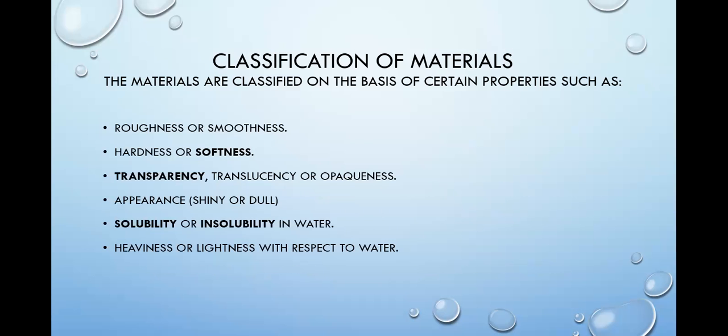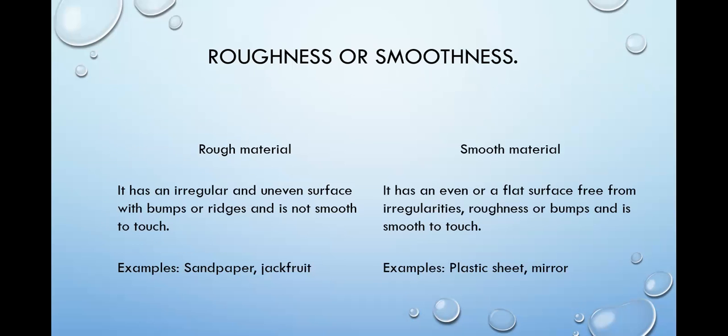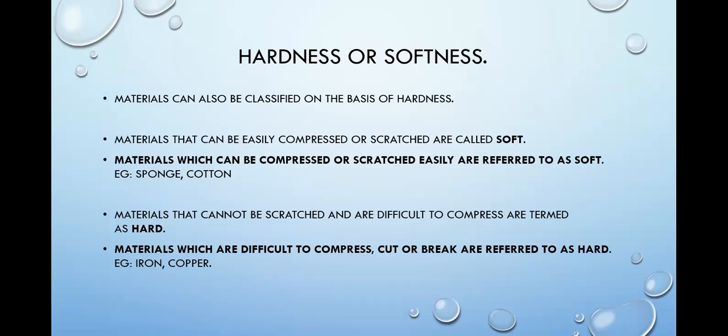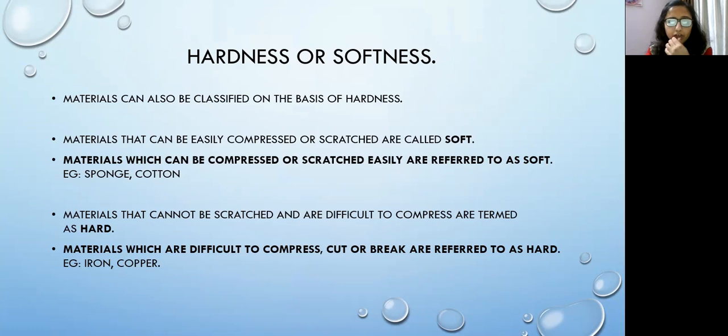Then the second property was hardness or softness. So on the basis of the hardness of any material or the softness of any material, we can classify them into groups. Okay, so materials that can be easily compressed or scratched, they are called soft. Or I can say the materials which can be easily compressed, which can be easily scratched, which can be easily cut, which can be easily molded, they are termed as soft materials. For example, cotton, for example, sponge.